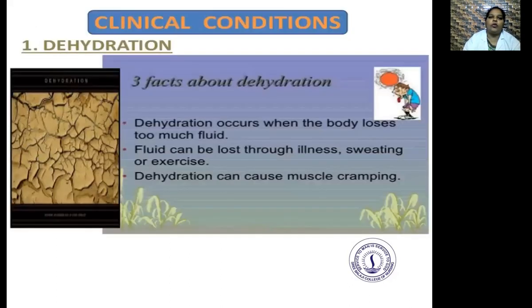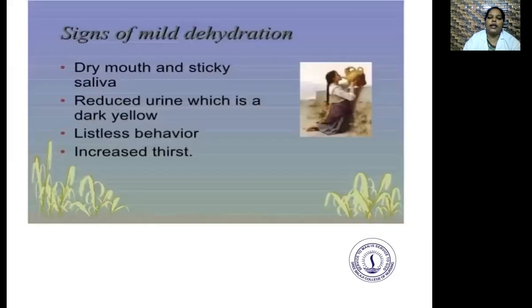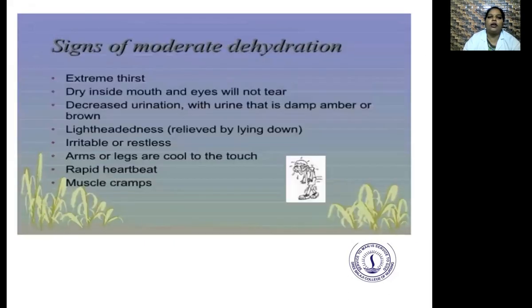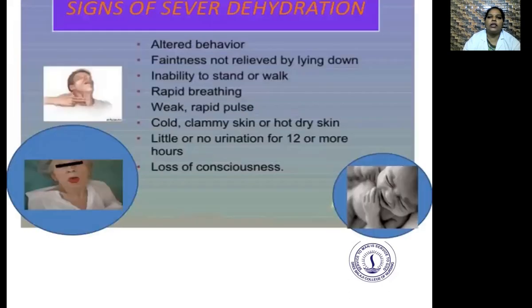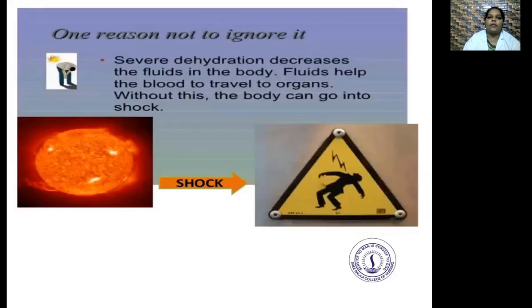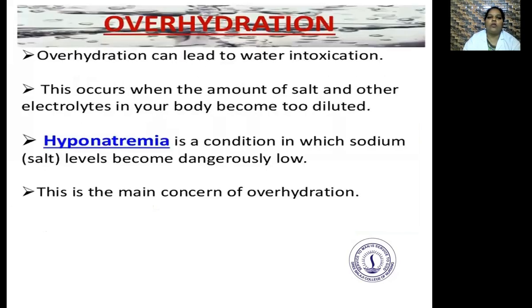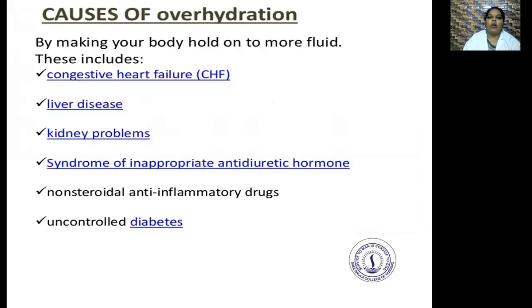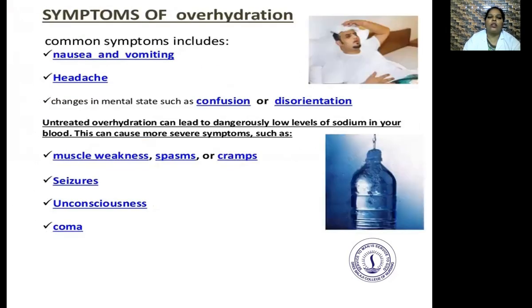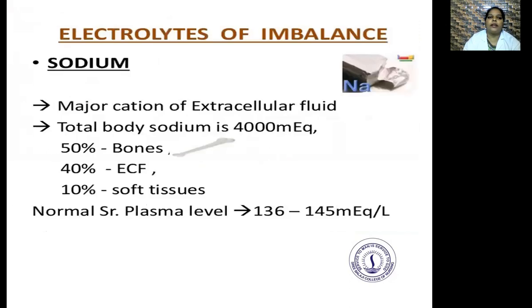Then we saw the clinical conditions of dehydration, the signs of mild, moderate, and severe dehydration, and also the treatment for dehydration. What is overhydration? What are the causes, the symptoms, and the treatment?